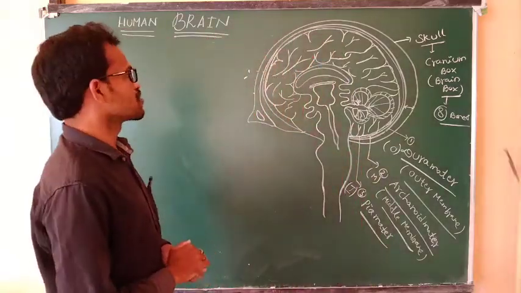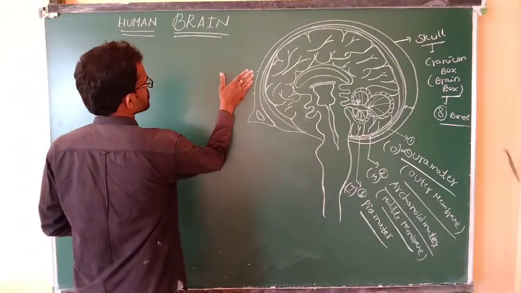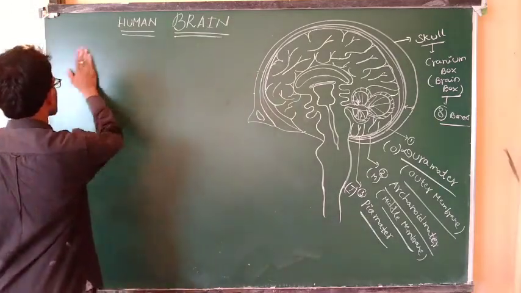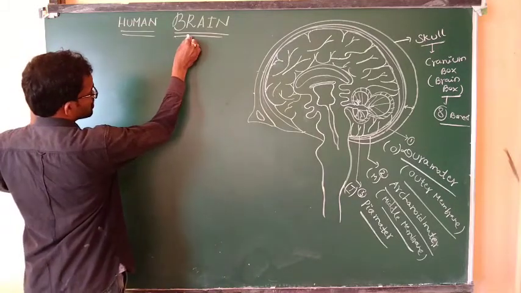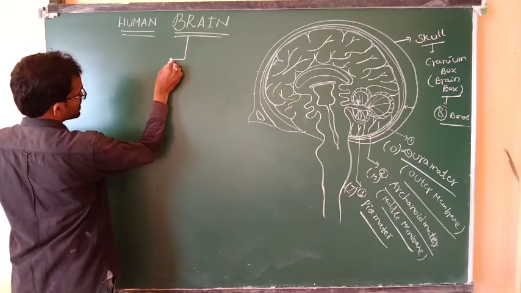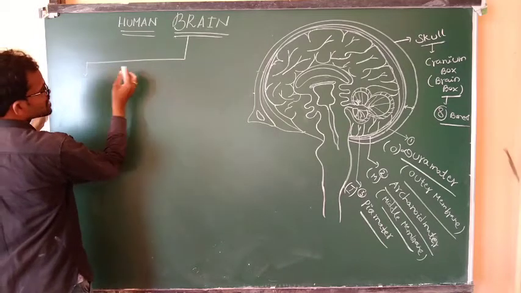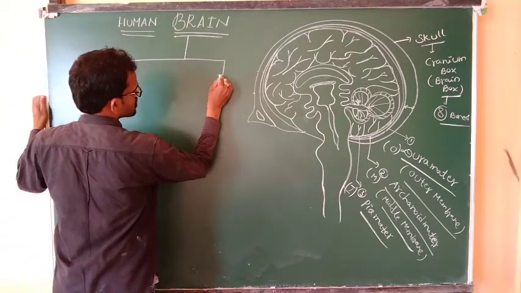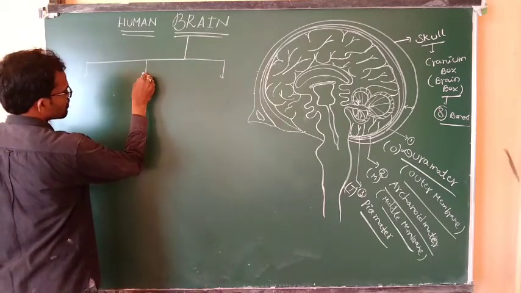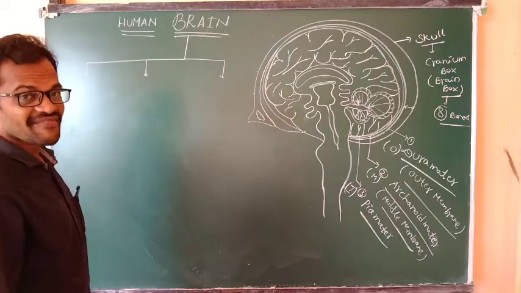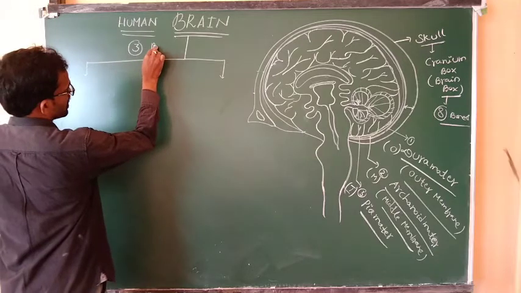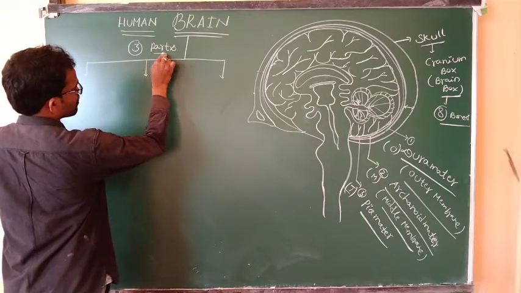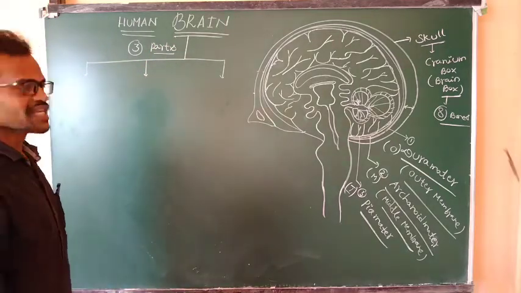If you observe the brain parts, the brain is divided into three parts. How many parts are present in the brain? Three parts.